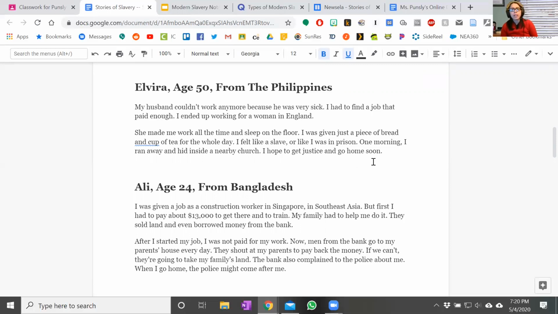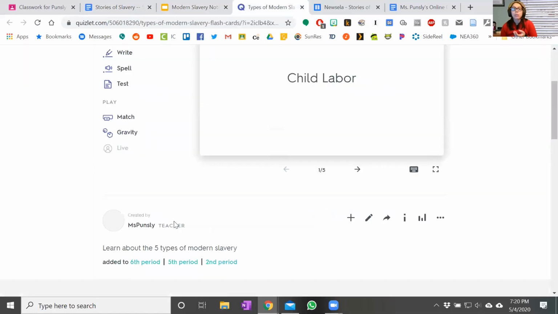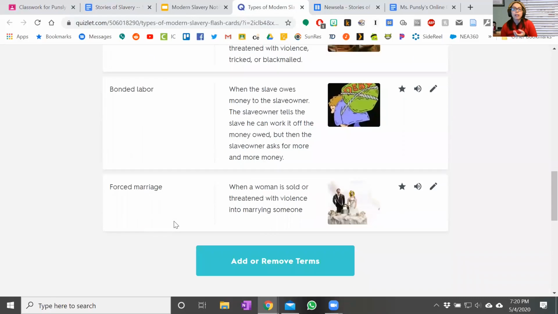So this one's kind of tricky. It doesn't say exactly what kind of work that she does, but it does say that she's working for a woman. She's not just working for like a restaurant or a factory. She's working for just one woman, and she has to work all the time there and sleep on the floor, and it was like being in prison, in that person's home. So that's going to tell us that it's domestic servitude, the kind of slavery where you have to work in someone's home without ever leaving.